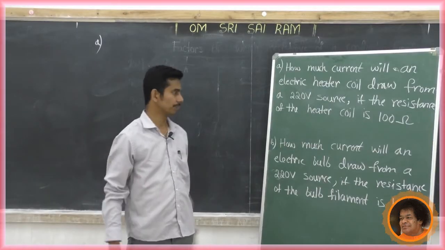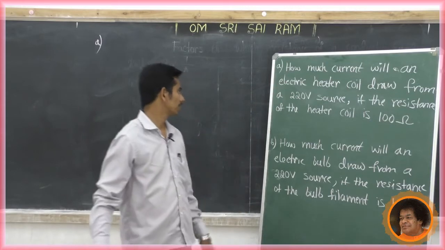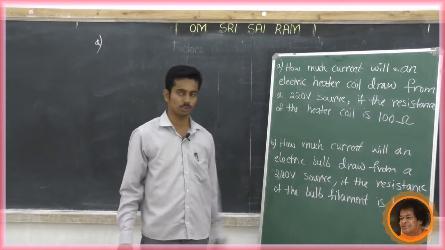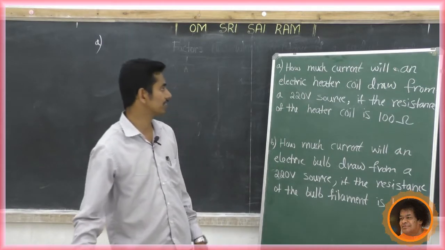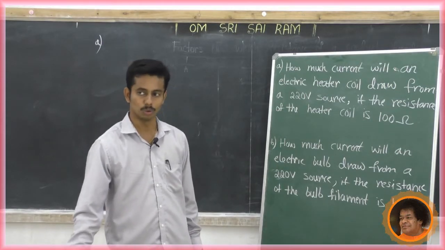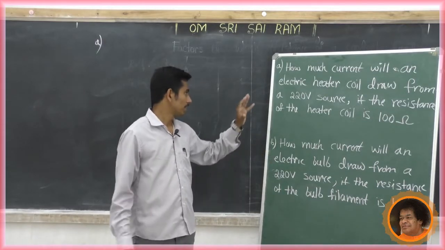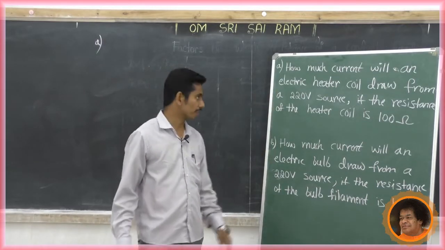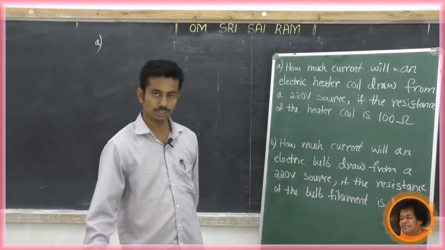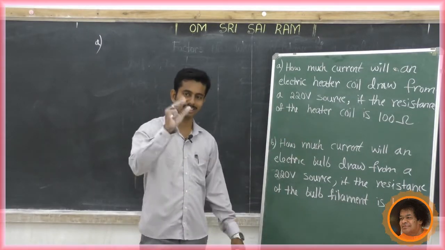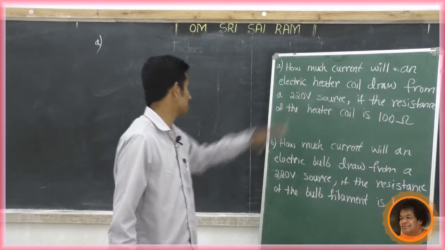First example, how much current will an electric heater coil draw from a 220 volt source if the resistance of the heater coil is 100 ohm? Look at the question. First write the data. Which data are given?